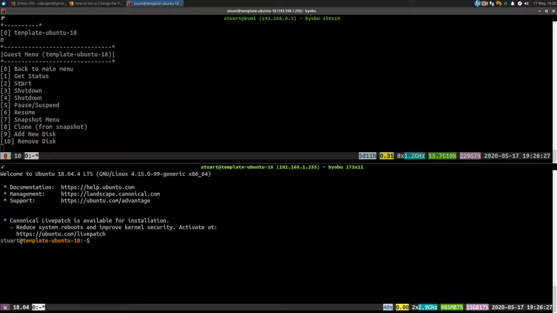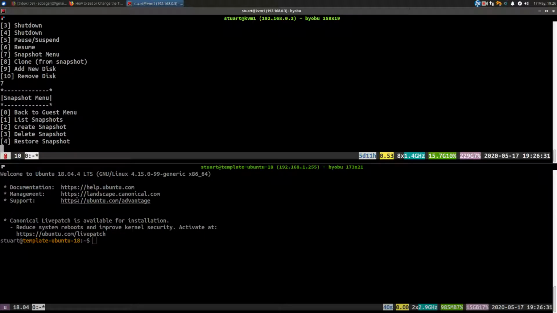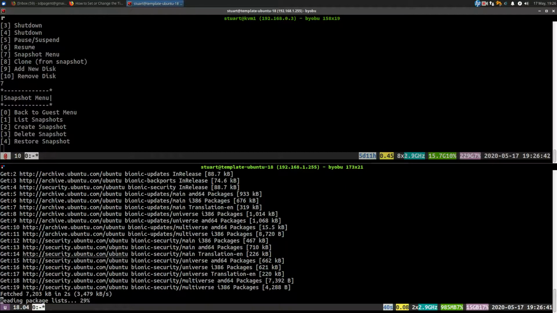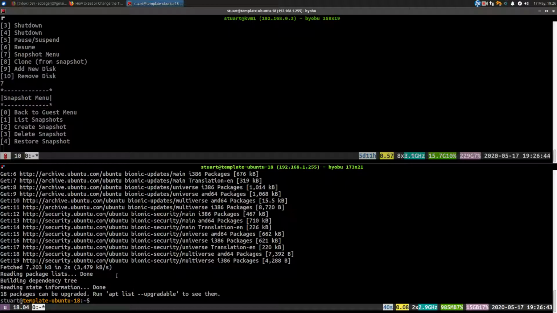And I am going to snapshot it, right? But before I do that, I'm going to get into a state: sudo apt update. So I'm in Byobu, this is all in memory. I should be able to take a snapshot and get back to here. So 18 packages can be upgraded, clear, and then this in here, right?